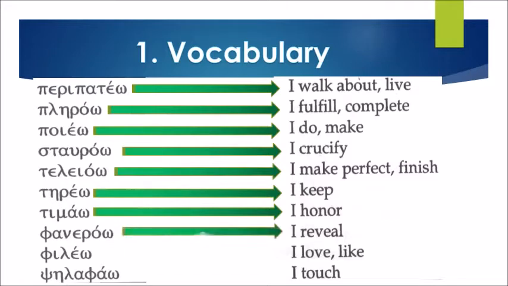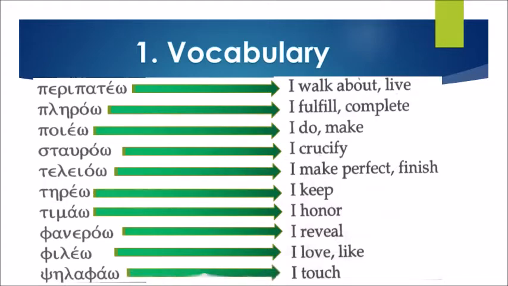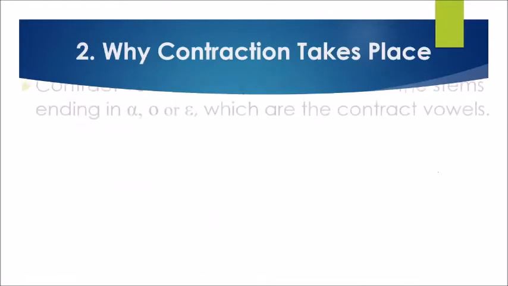Phaneroo, I reveal. Phileo, I love or like. Of course, it's from the philos, which is love for a friend or brother. Next is hapto, which means I touch. That's our vocabulary for today.